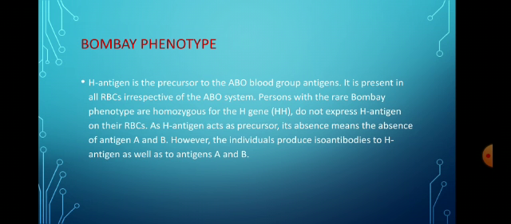They do not express H antigen on their RBCs. As H antigen acts as a precursor, its absence means the absence of antigens A and B. However, the individuals produce isoantibodies to H antigen as well as antigens A and B.